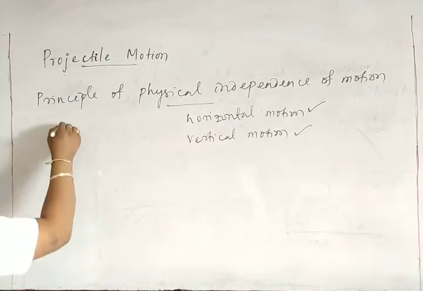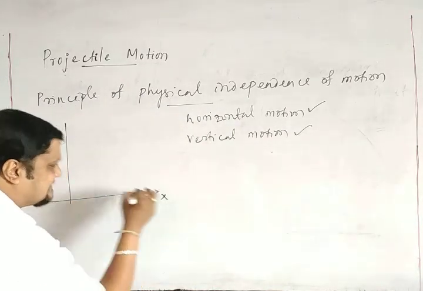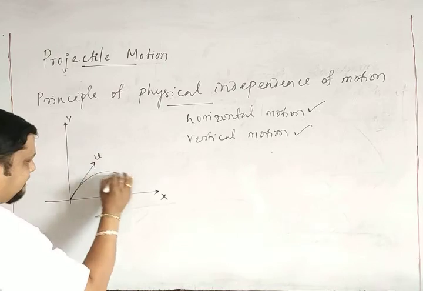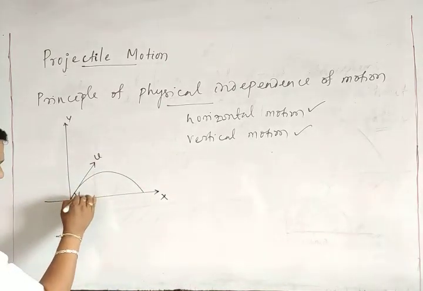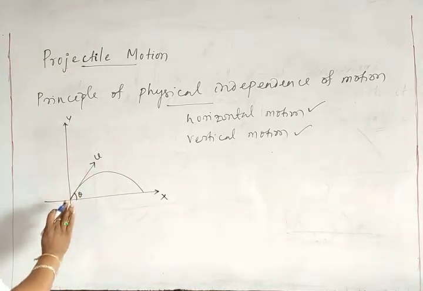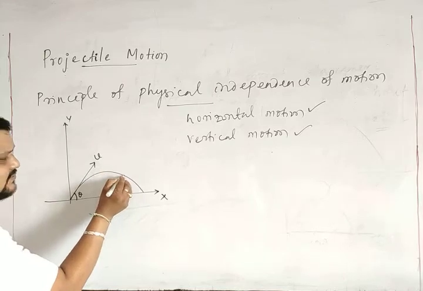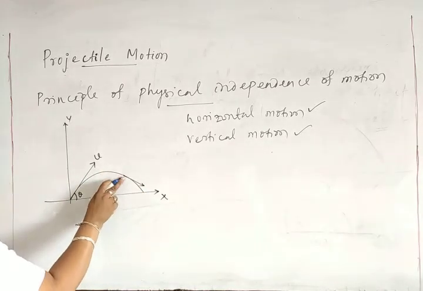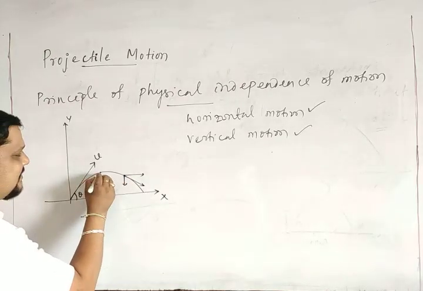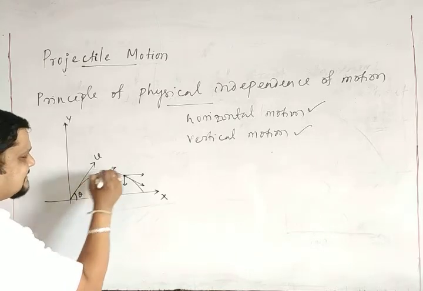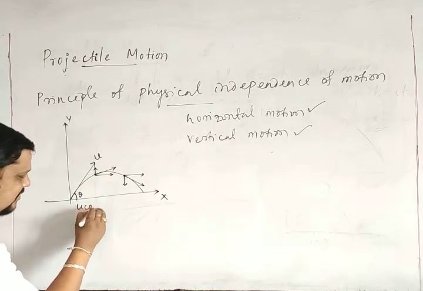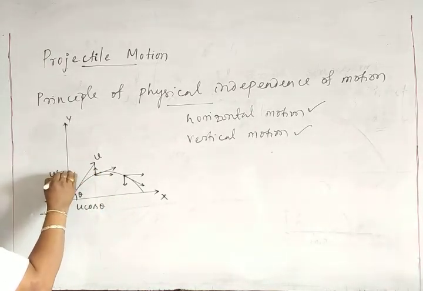For the horizontal motion, suppose this is the projectile, this is x and y, and it is projected with a velocity u and the trajectory is like this with an angle theta. This is tangent to the trajectory, this is the velocity, and the projectile goes like this. At any point, we can show the velocity as a tangent. So this is the velocity at this point. It has a horizontal component and a vertical component. Similarly here, at this point, this is the velocity, with a horizontal component and a vertical component. So it is u cos theta horizontally and u sin theta vertically.